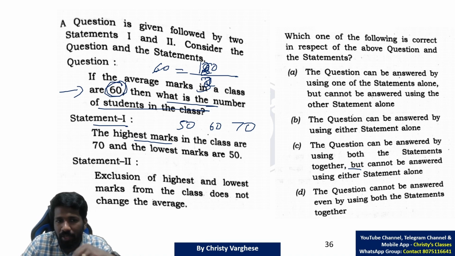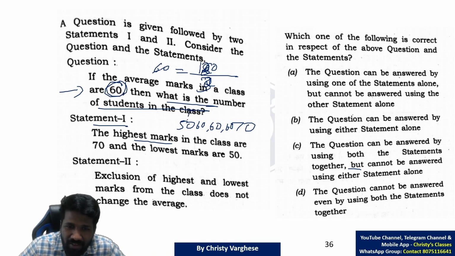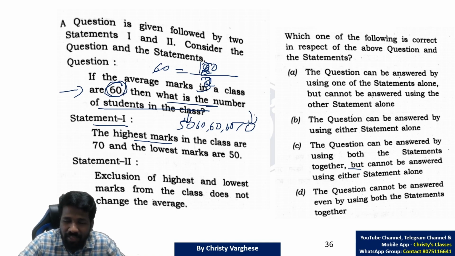So 3 people only are there. You can find the number of people there. But we don't know whether 3 people only are there. What if 2 more 60s are there? The average is still 60 itself. You can check it, because 50 is 10 less than 60, and 70 is 10 more than 60.